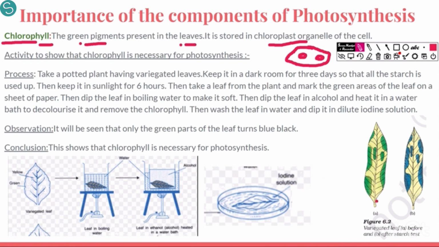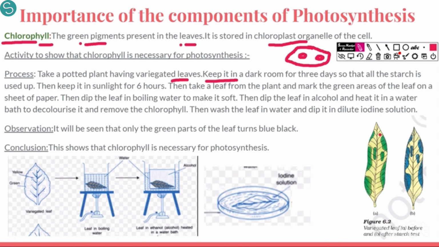So we have taken a plant with variegated leaves and kept it in a dark room. Why have we kept it in a dark room? Because in light this plant must be going through photosynthesis and it must have some stored starch produced in it as well. So we keep it in the dark so that it does not undergo photosynthesis, and it uses up all the stored starch.